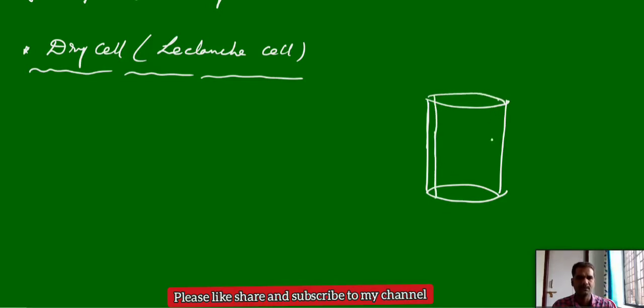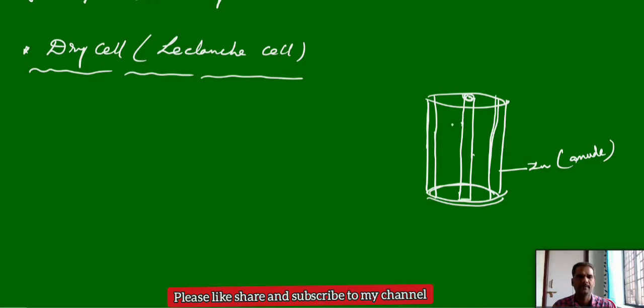In the case of the dry cell, it is made up of a zinc container, and this zinc container acts as the anode. A graphite rod is dipped in this zinc container, and this graphite rod acts as the cathode.